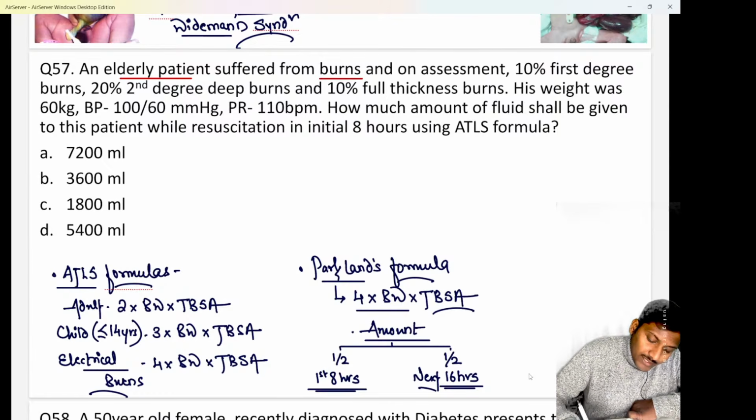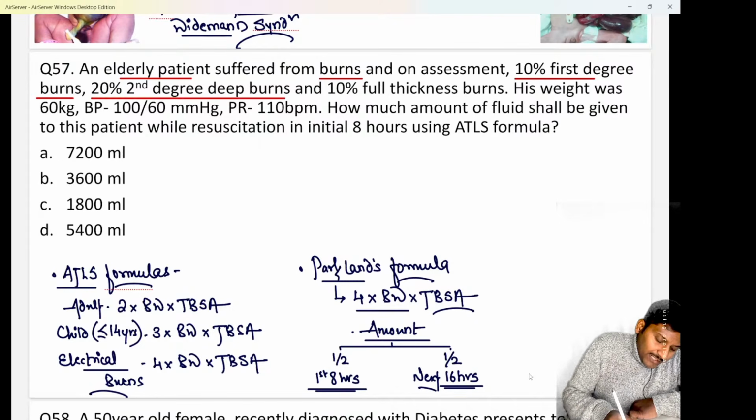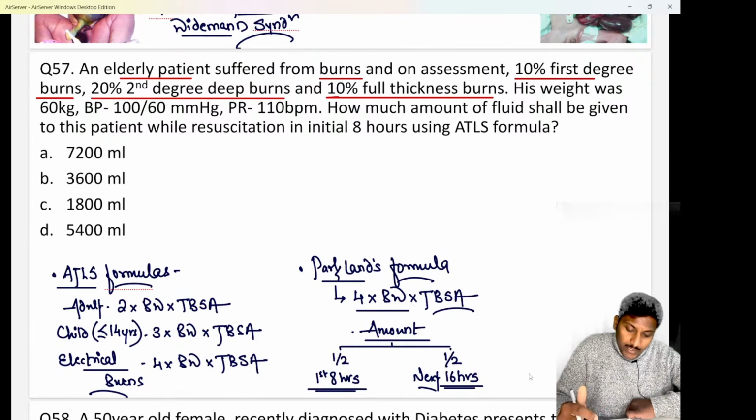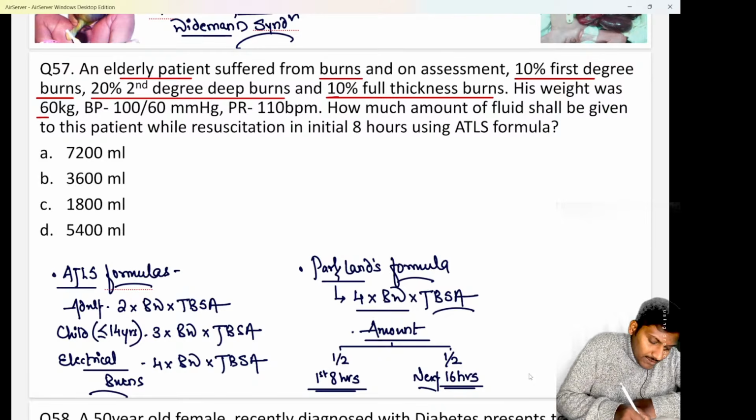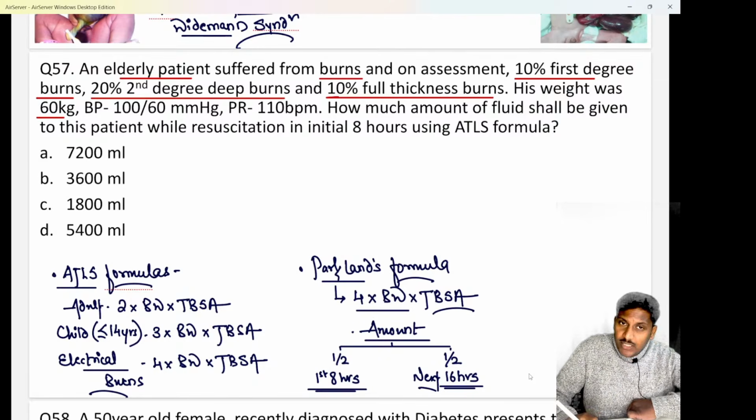And now on assessment, you are able to see there are 10% first degree burns along with 20% second degree deep burns, 10% full thickness burns. Full thickness burns means third or fourth degree burns. His weight was 60 kg. Blood pressure was 100 by 60 millimeters of mercury. Pulse rate was 110 beats per minute.